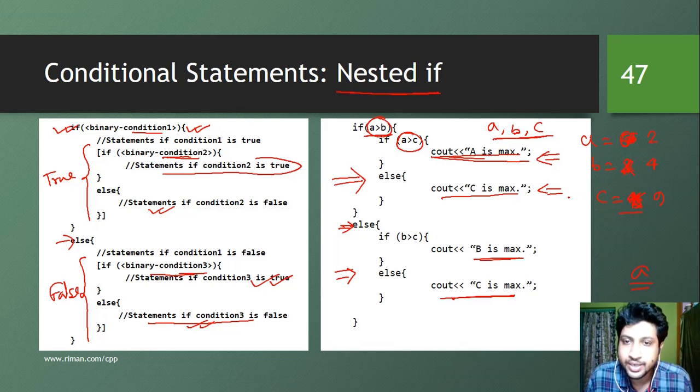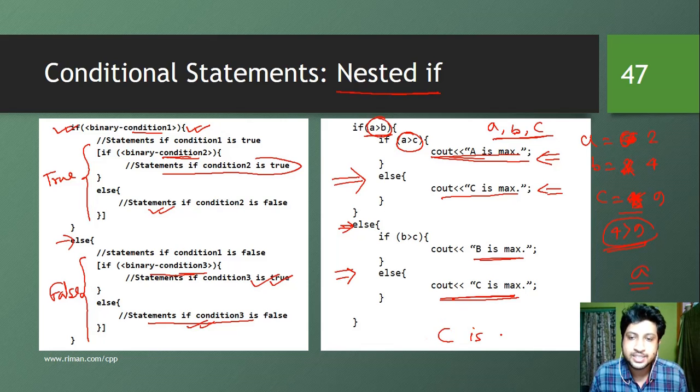So in this situation, what is happening? We have already learned that A is not greater than B. That means B is greater than A. After that, we are comparing B with C. So we have 4 greater than 9. That is again false. As this is false, we are going to execute this particular statement and the output will be C is max. So this will be the output for this particular set of code if we have A equal to 2, B equal to 4, and C equal to 9.